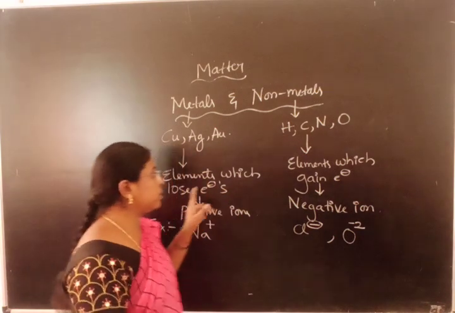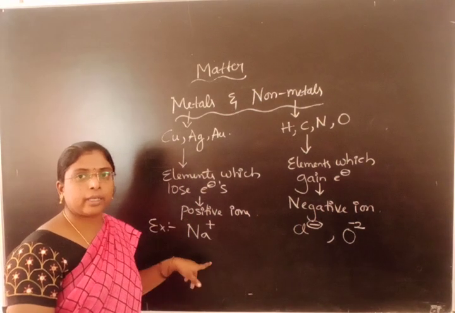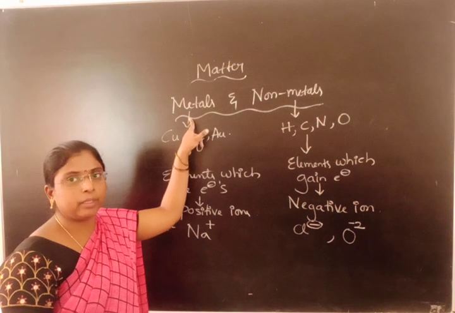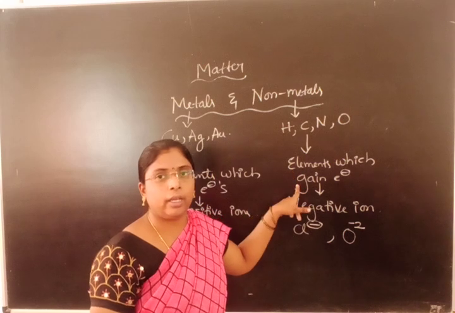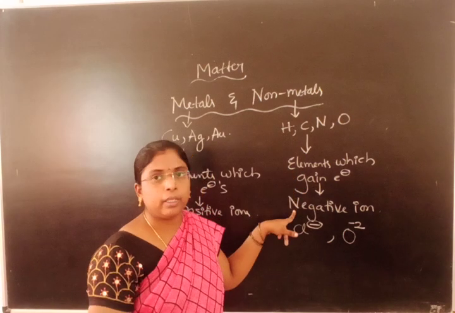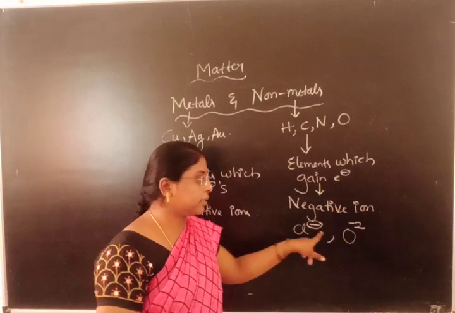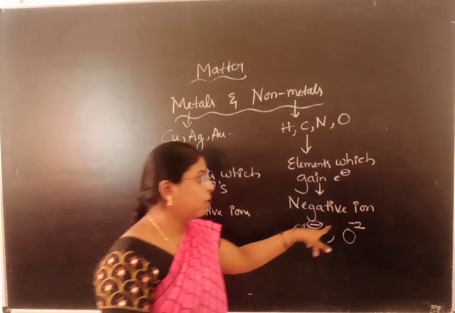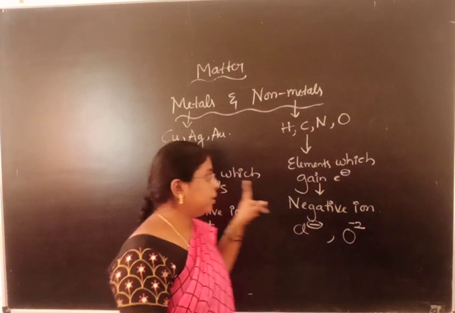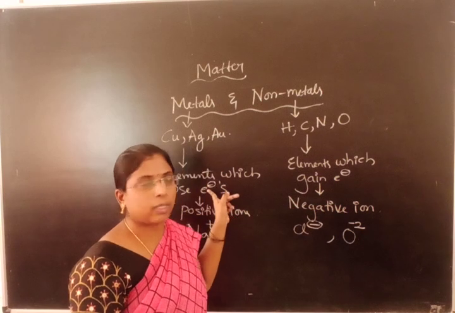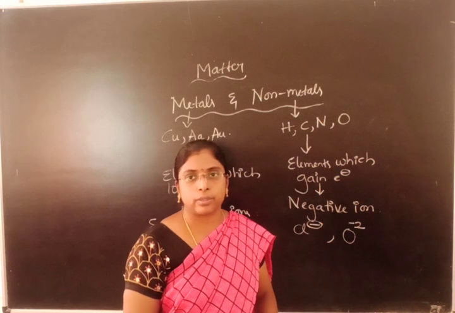Elements which lose or donate electrons form a positive ion, like Na+, and are metals in terms of chemical reactions. We define non-metals as elements which gain electrons and form a negative ion. O minus 2 indicates it has gained 2 electrons. The nature of metals is that they lose electrons. The nature of non-metals is that they gain electrons.